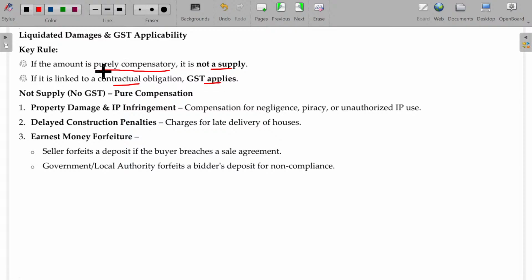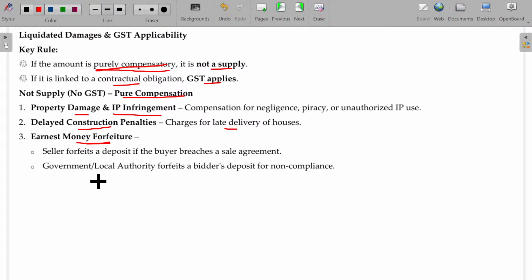How can you finalize that it is pure compensation, sir? Like property damage and intellectual property infringement, whatever it may be, these things fall under compensatory nature. Delayed construction can also be pure compensation. Just as I told you for delayed supply, delayed completion of construction, penalty, charges for late delivery of houses.